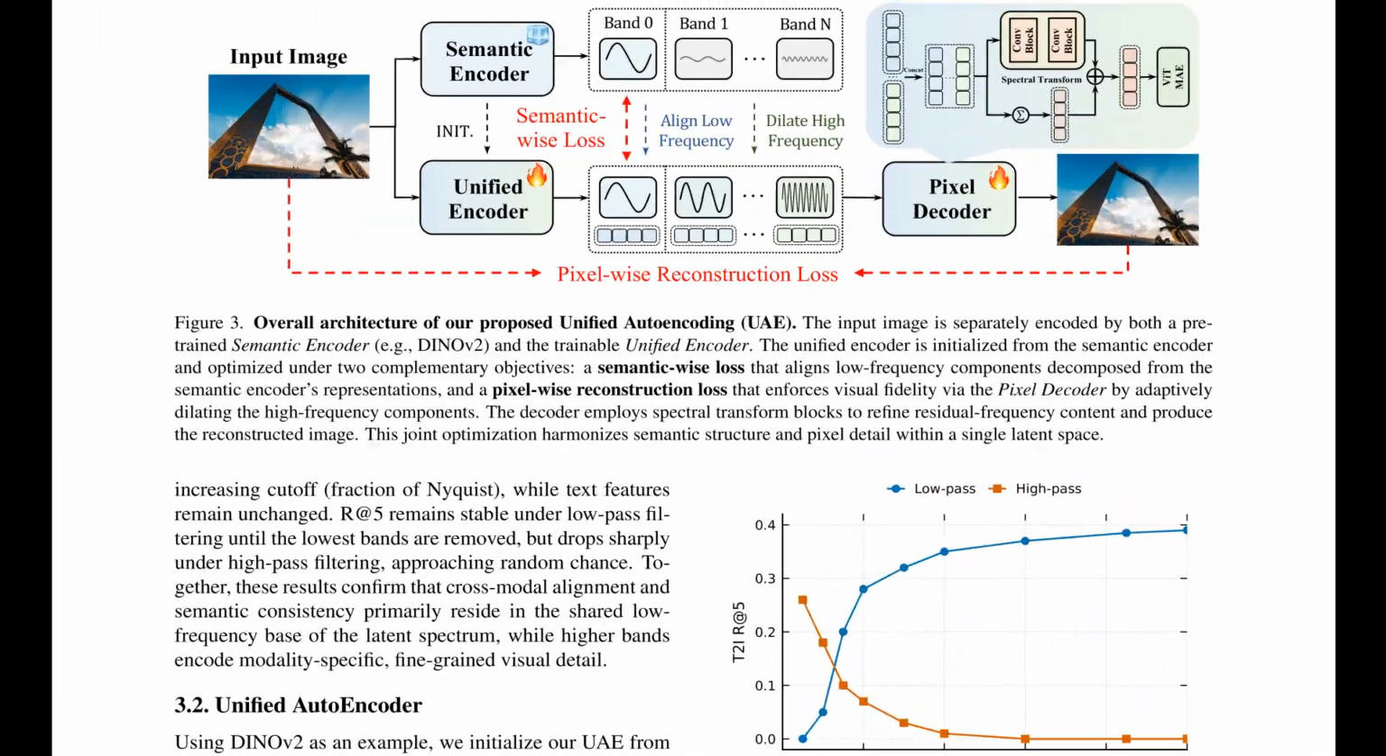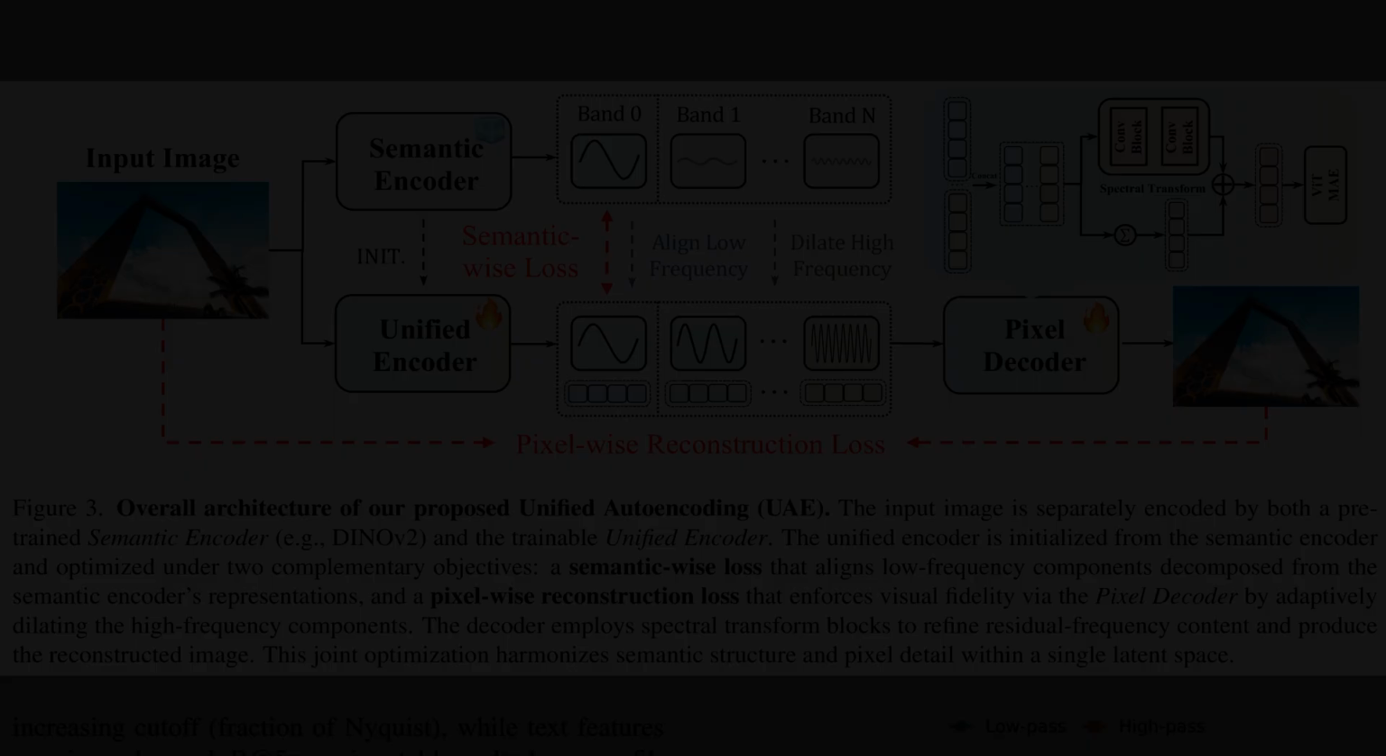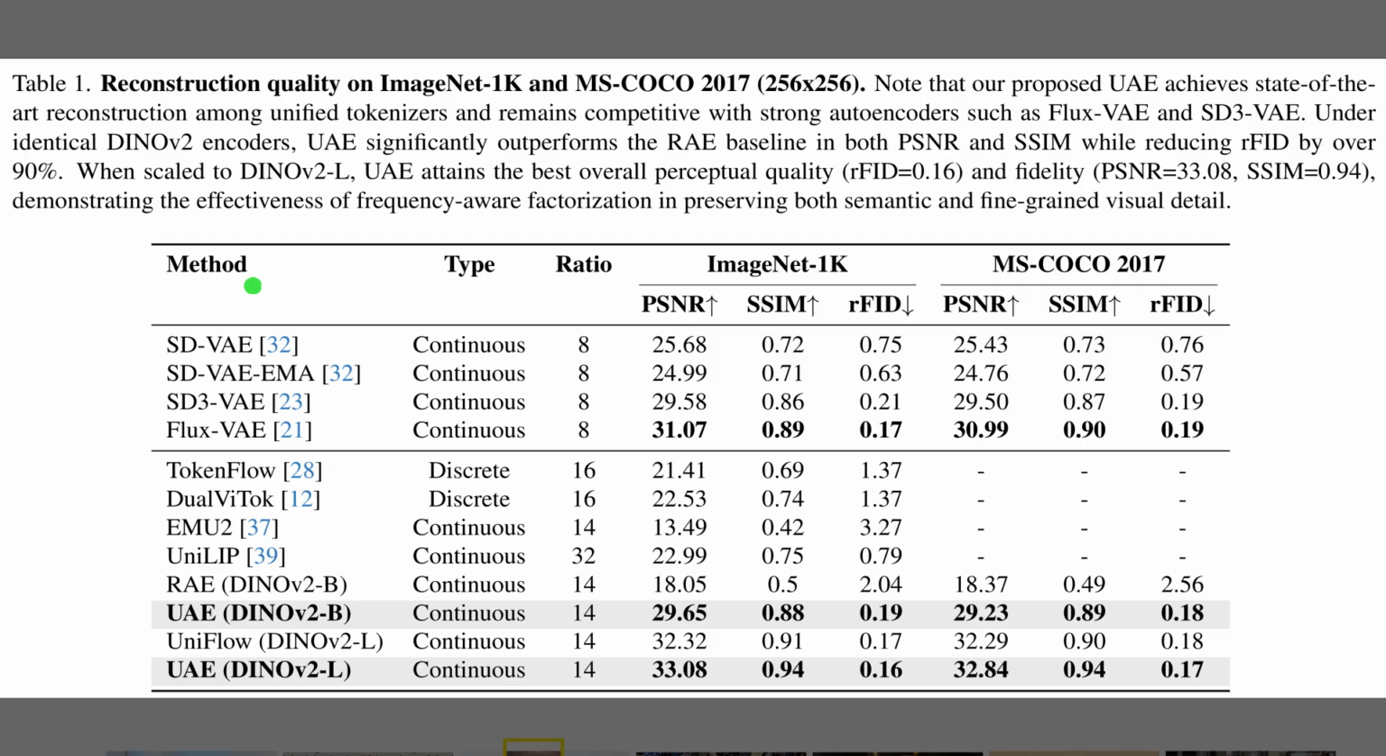Figure 3 shows how unified autoencoding keeps meaning and detail together by splitting features into frequency bands and supervising them differently. This full diagram lays out the whole pipeline, from the input image through both encoders and into the pixel decoder. The semantic-wise loss aligns only the low-frequency bands, because those bands carry cross-modal meaning. The pixel-wise reconstruction loss then pushes the higher frequency bands to recover texture and sharp edges, so the output stays faithful.